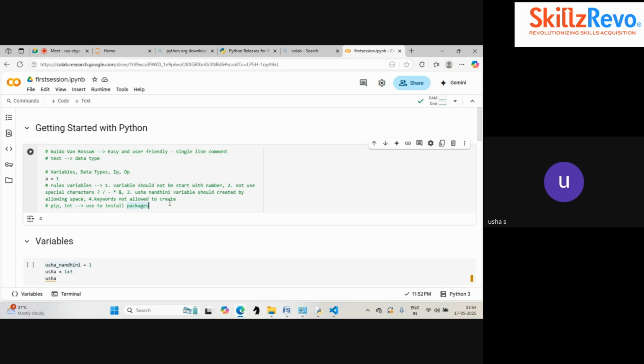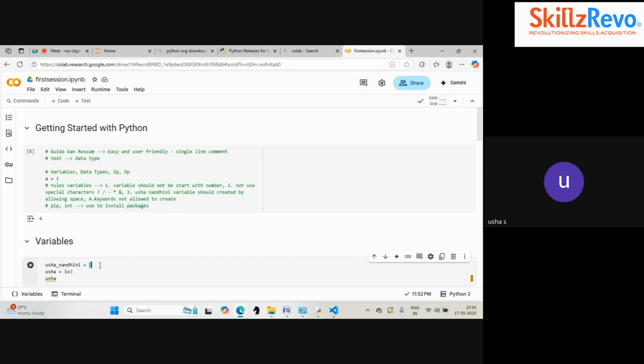So now focusing on the concepts, we have seen what variables are, what data types are, and how to create an input and output function. One data type we have seen is the numerical data type, and from that, we have seen three different numerical data types: integer, float, and complex number, right? I have also told you what a variable is and what the rules are. A variable is nothing but a placeholder for any value to be assigned. To assign the value, we use an equal sign. It is not a hyphen. Please use this as the equal assignment operator.